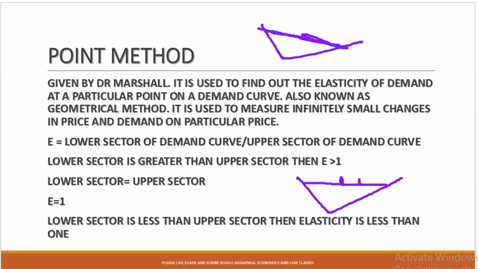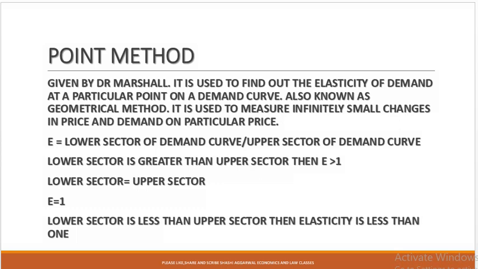If you want to measure at this point, the elasticity of demand will be less than 1, but if you want to measure at this point, the elasticity of demand will be more than 1, because if the lower segment is more than the upper segment, then the elasticity of demand will be more. If the lower segment and upper segment are equal, then the elasticity of demand will be equal to 1.